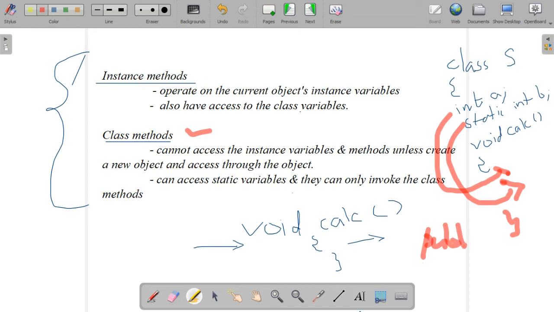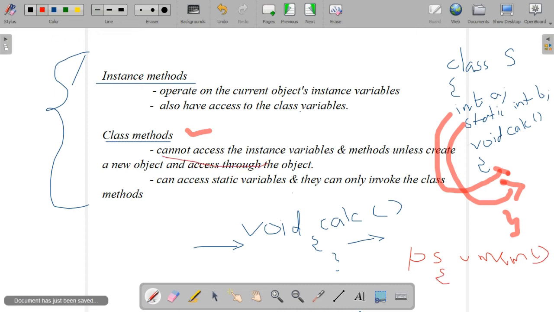But consider the class method, public static void main(). We write it every time. Inside the main method, this main is known as a class method. So this class method cannot access the instance variable.